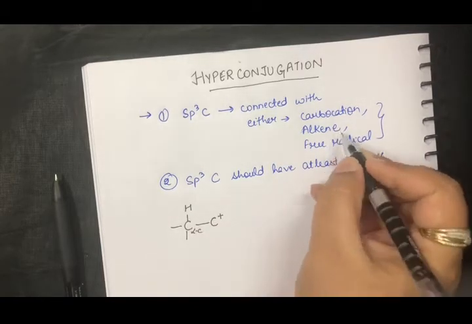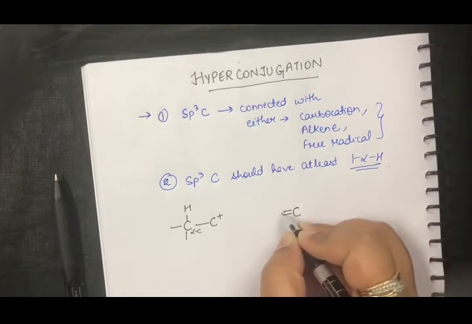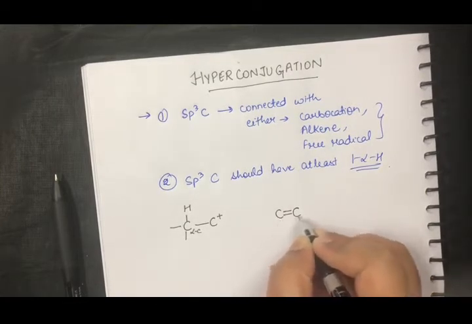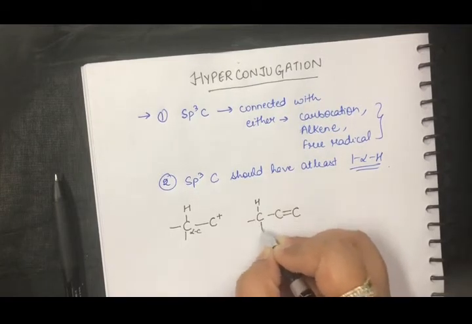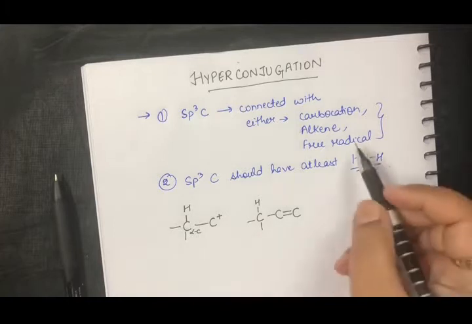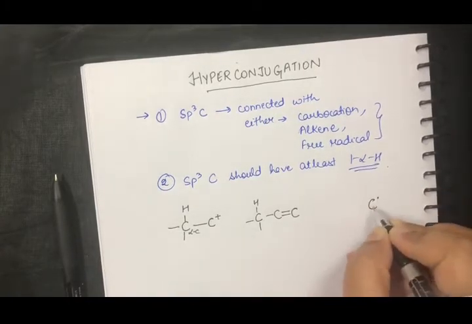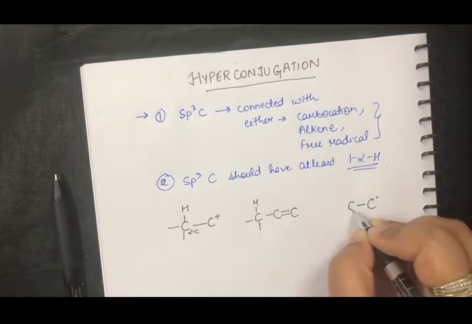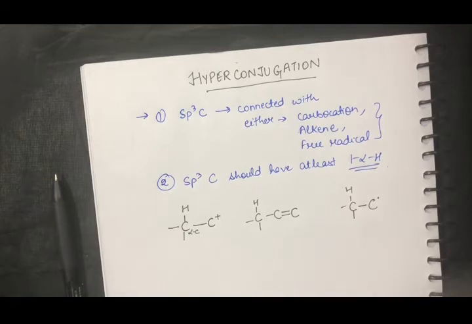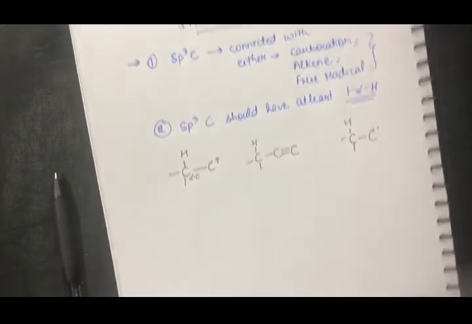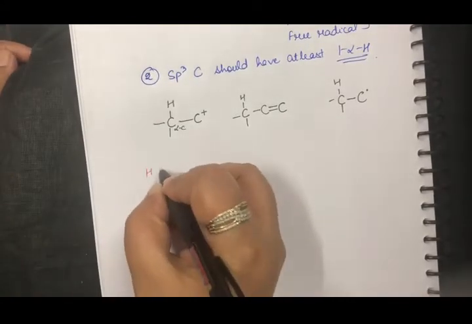If it is an alkene, this is my alkene, these are my alkene carbons, both of them should have an alpha carbon which has at least one alpha hydrogen with it. Now if I talk about the free radical, this is my free radical. So the free radical should be attached to a carbon which has at least one alpha hydrogen, right? So now let's discuss hyperconjugation in each of the following cases.